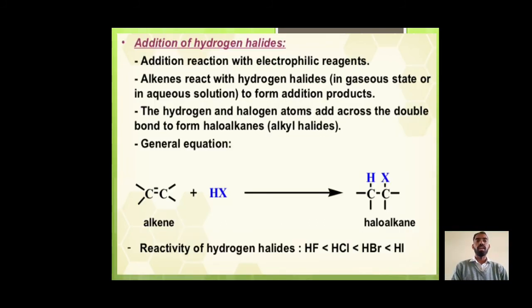Addition of hydrogen halides. Addition reaction with an electrophilic reagent. Alkenes react with hydrogen halides in the gaseous state or in aqueous solution to form addition products. The hydrogen and halogen atoms add across the double bond to form haloalkanes or alkyl halides. The general equation is alkene reacts with HX to form the haloalkane. Reactivity of hydrogen halides: HF reactivity is lower than HCl, HBr reactivity is greater than HCl, and the most reactive is HI.